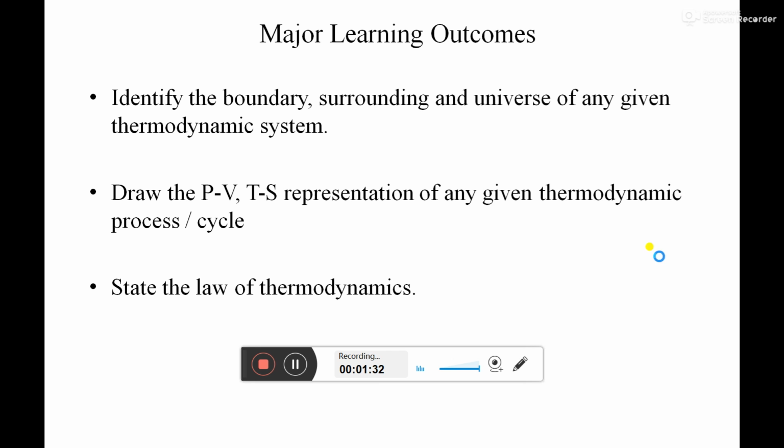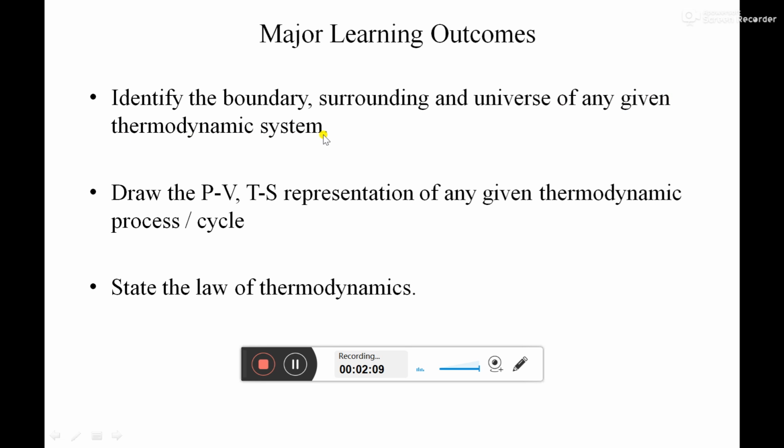This chapter basically consists of three major learning outcomes. It means once a student completes this first chapter of this subject, the student will acquire some skills, and those are called major learning outcomes. The first major learning outcome is that the student will be able to identify the boundary, surrounding and universe of any given thermodynamic system.